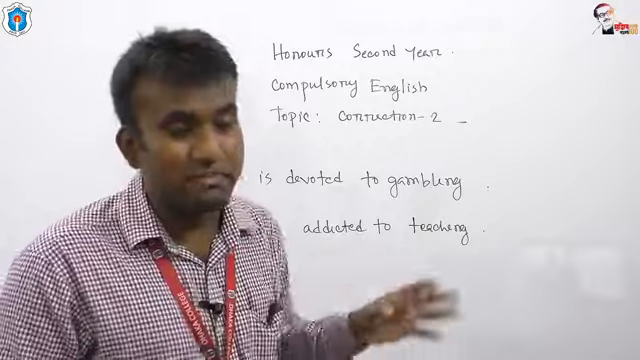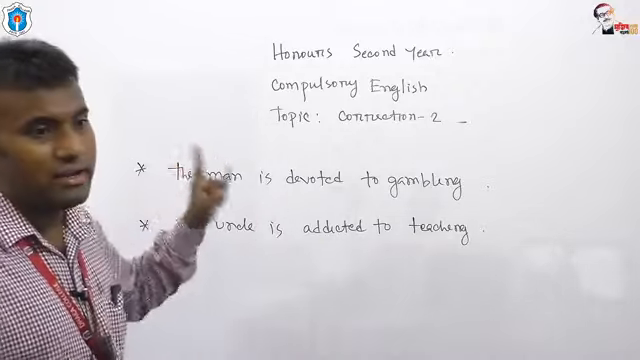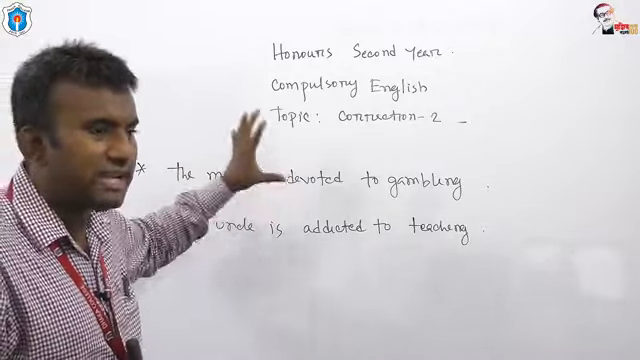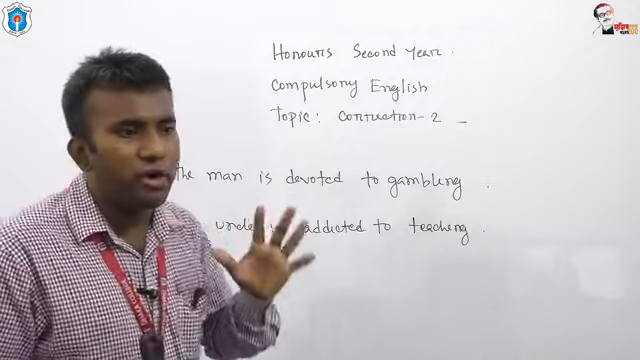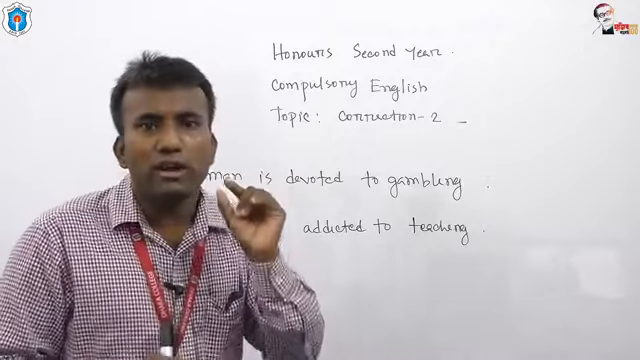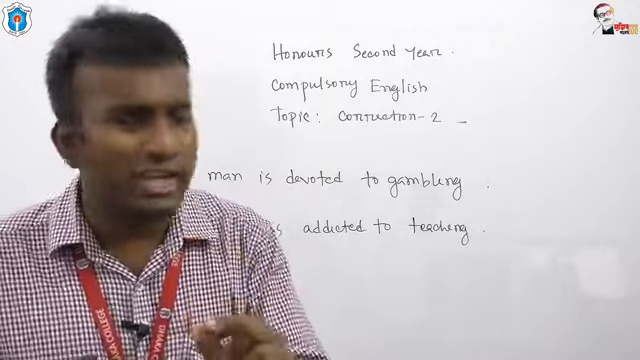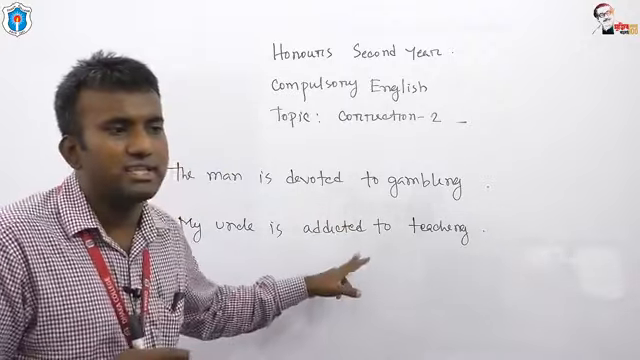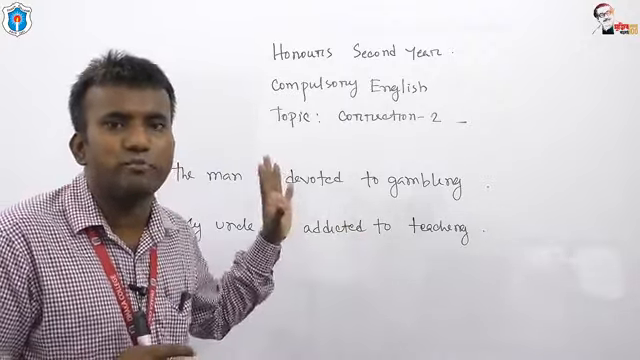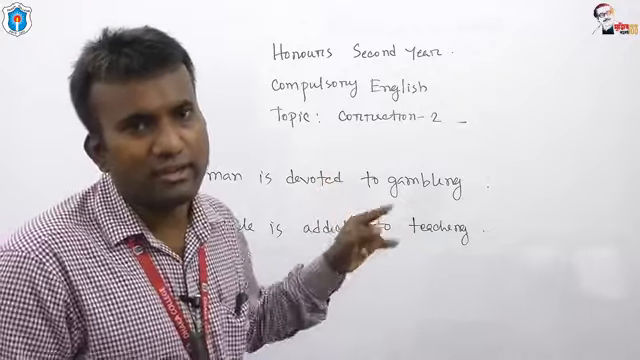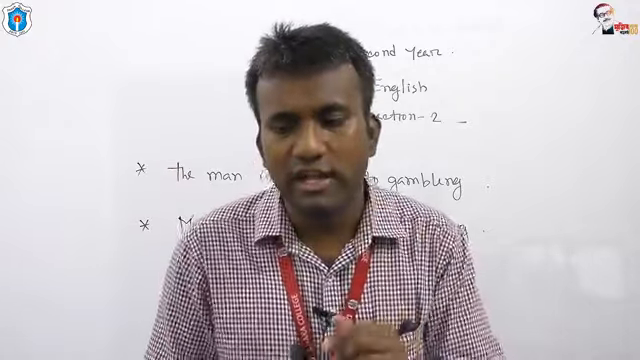So up to this part we have got one piece of information about this rule, and that is, if anybody is related to unwanted or bad activity, we have to use addicted to, and for good activity we have to use devoted to. This is one of the important rules on correction.